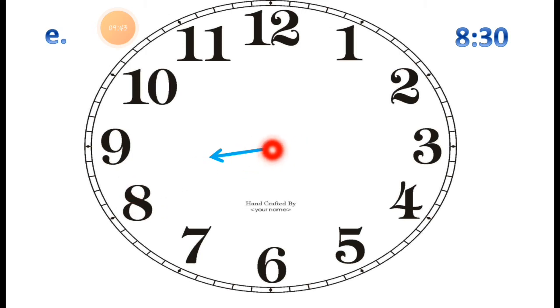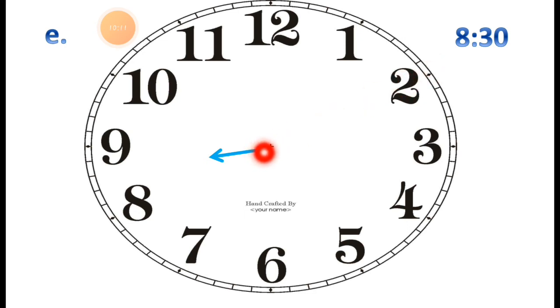You can see it is exactly pointing between 8 and 9 because after 8 it will be 9 o'clock. That's why I drew this hand between 8 and 9. Now the short hand is drawn.